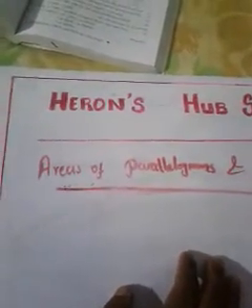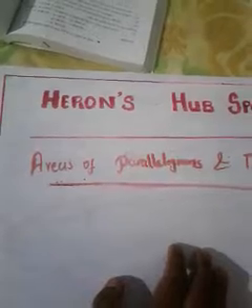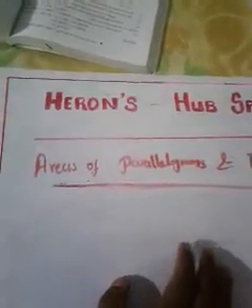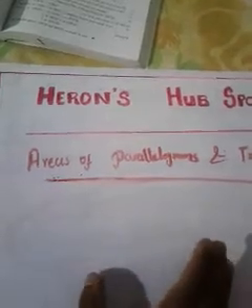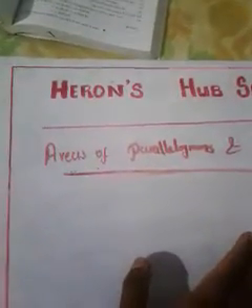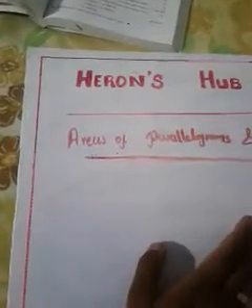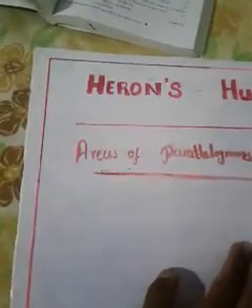When you open the chapter in your textbook, the first few pages are unnecessary. That means those pages are just an introductory part. I'm going to leave those pages because nothing is there. So I'm going to start this chapter by discussing Theorem 9.1, page number 157. Actually, this chapter starts from Theorem 9.1, so you can leave the previous pages. We are going to start the discussion of Theorem 9.1 through this video.